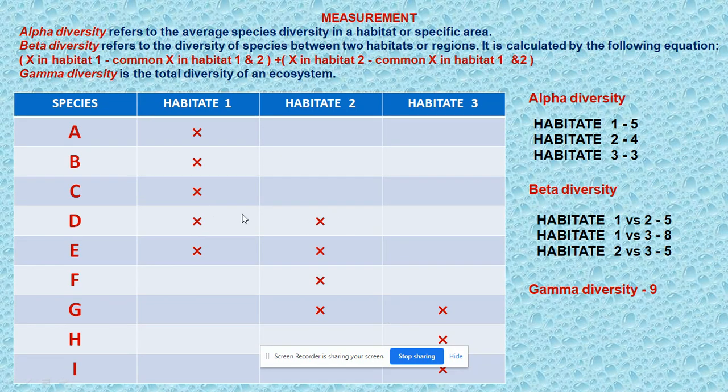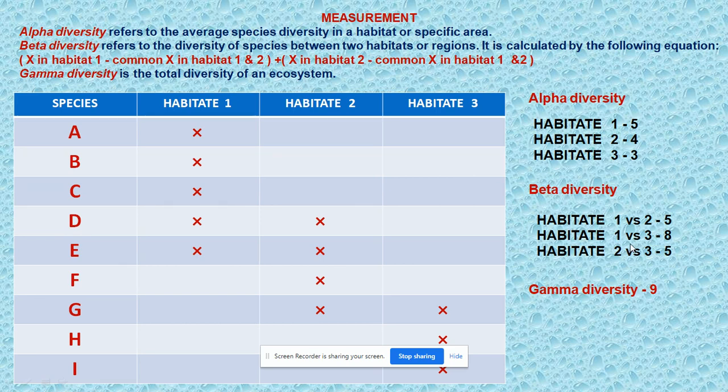And if we calculate here, we try to eliminate the common species. D and E are common species present in both the areas, and we count the species left. A, B, C are the remaining species in habitat 1, 3 species, and F and G, 2 species in habitat 2. So 3 and 2 comes out 5 again.